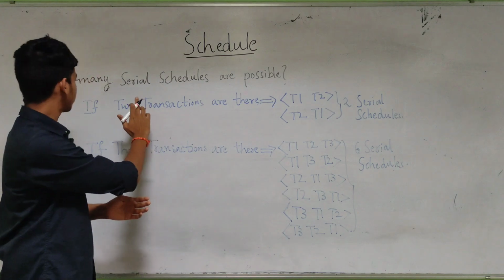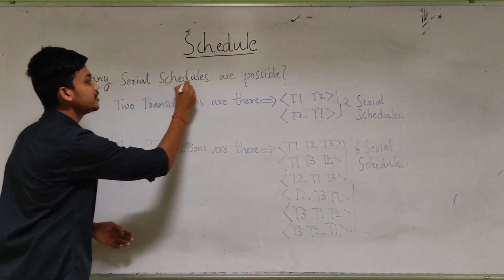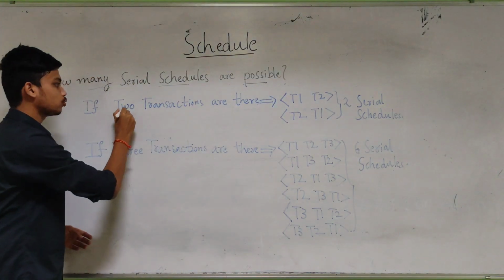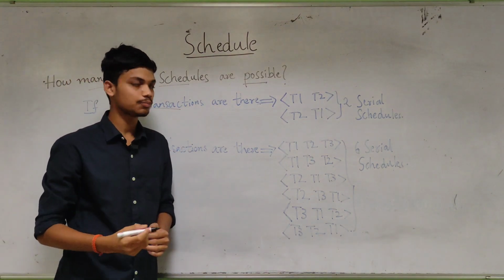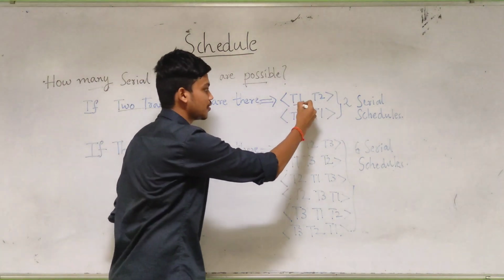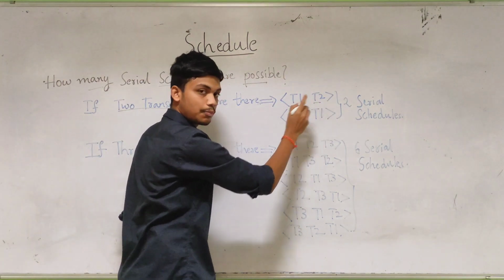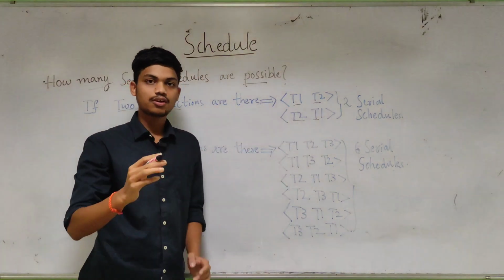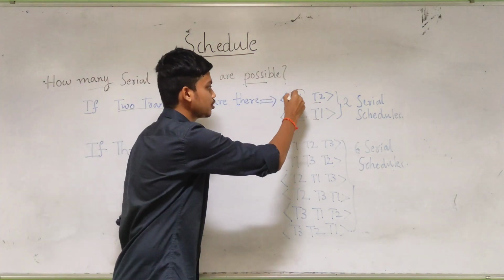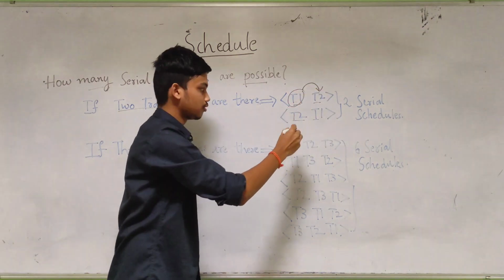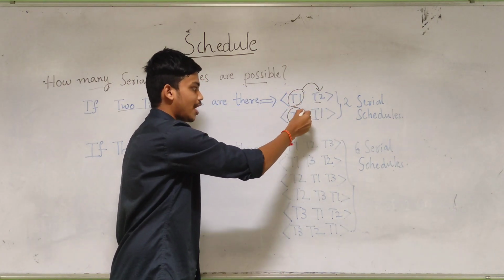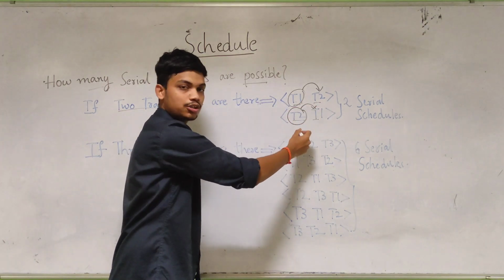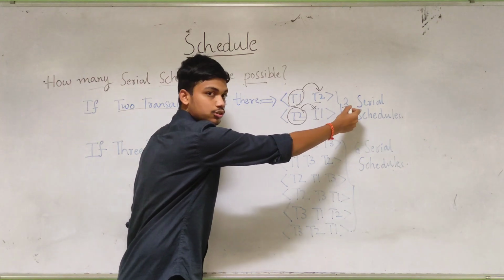Now take a look at this concept. This concept is how many serial schedules are possible for a given number of transactions. If I take two transactions, then how many serial schedules are possible? Let us say those transactions are T1 and T2. Then T1, T2 is a possibility and T2, T1 is a possibility. T1, T2 means T1 happens first, and after the execution of T1, T2 will happen. T2, T1 means first T2 will happen, and after the execution of T2, T1 will happen. So two possibilities, two serial schedules.